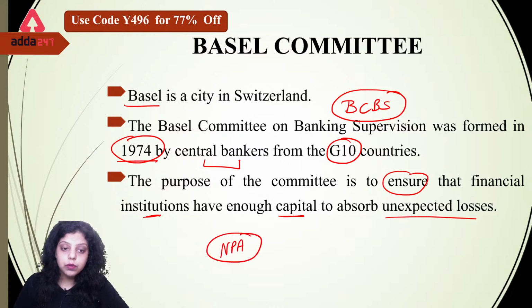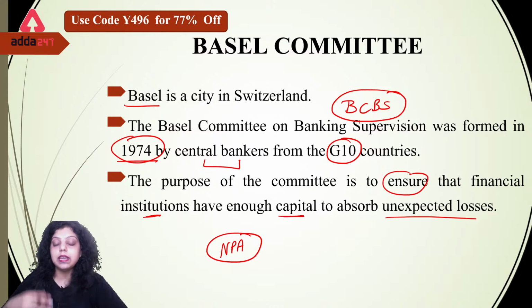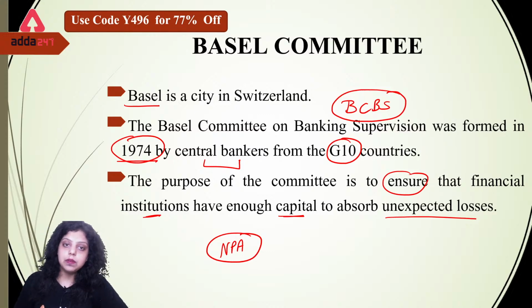The asset of a bank which ceases to generate income for the bank is known as NPA. NPA is a credit facility provided by a bank to its customer on which the principal and interest is past due for a particular period of time, and this period is 90 days for all loan sectors in which we are giving loans. It can be a housing loan, an educational loan, a term loan, or a credit card also.